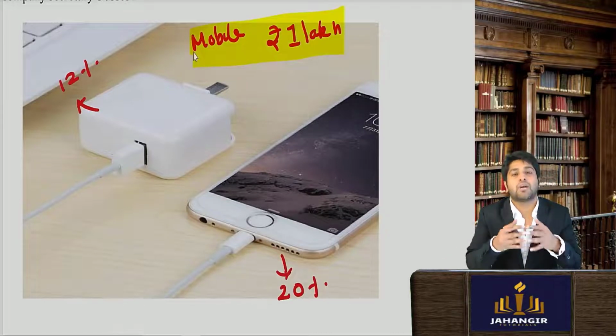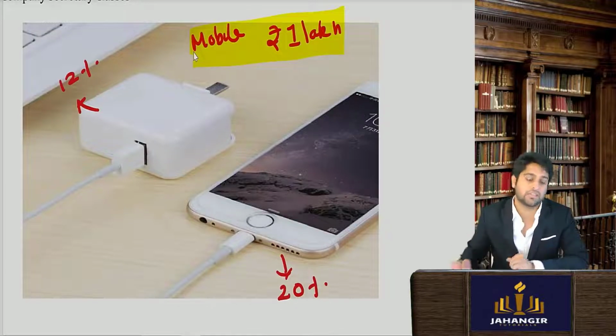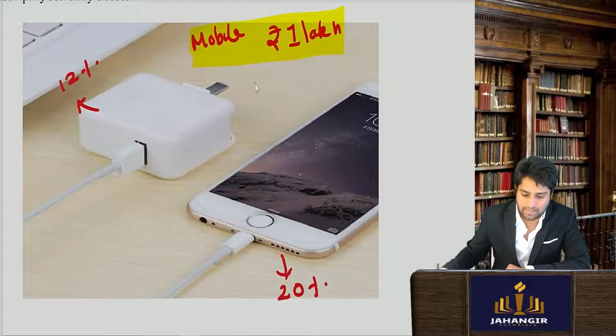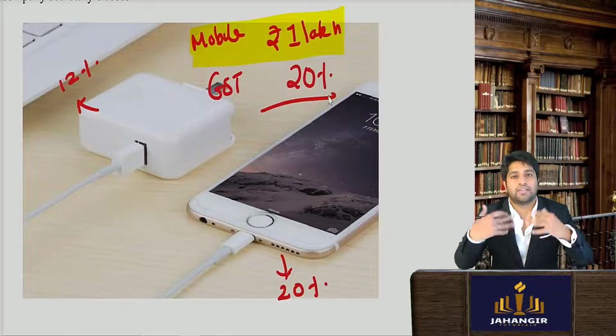So it says whatever is the principal supply, that rate should be applied to the entire transaction. So what is the principal supply? It is the mobile phone, and whatever rate is applied to the mobile phone is going to apply on the entire transaction.